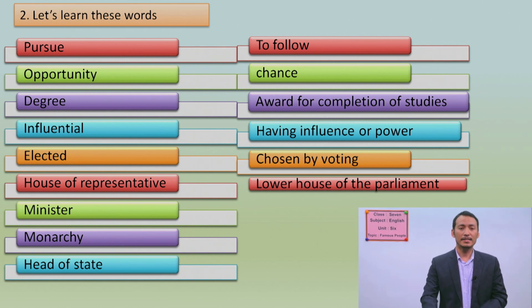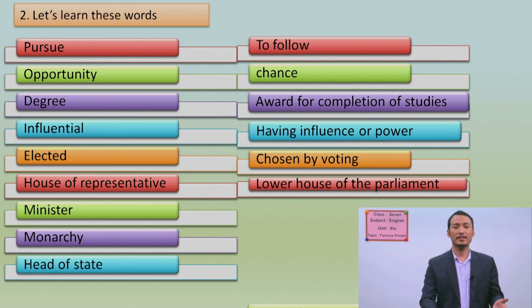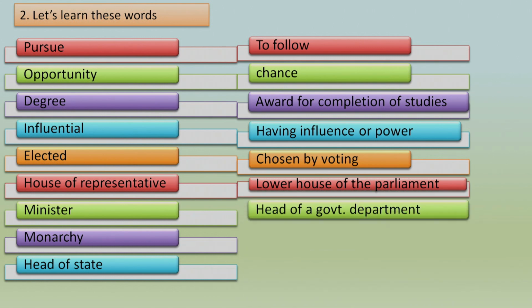Okay, another one is minister. Minister means the person who holds the position of head of certain government departments. In government, there are different departments, for example education, health, industry, and so on.